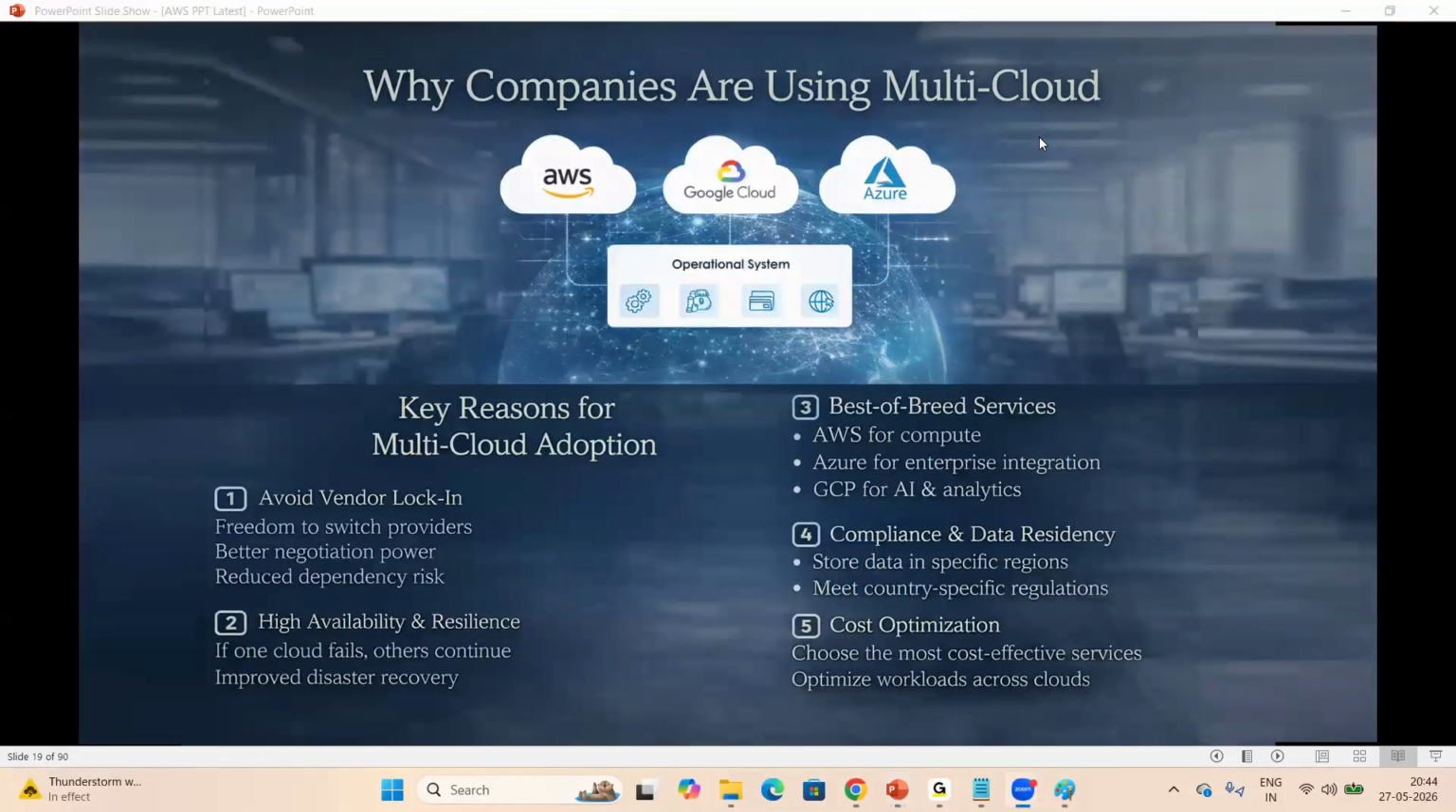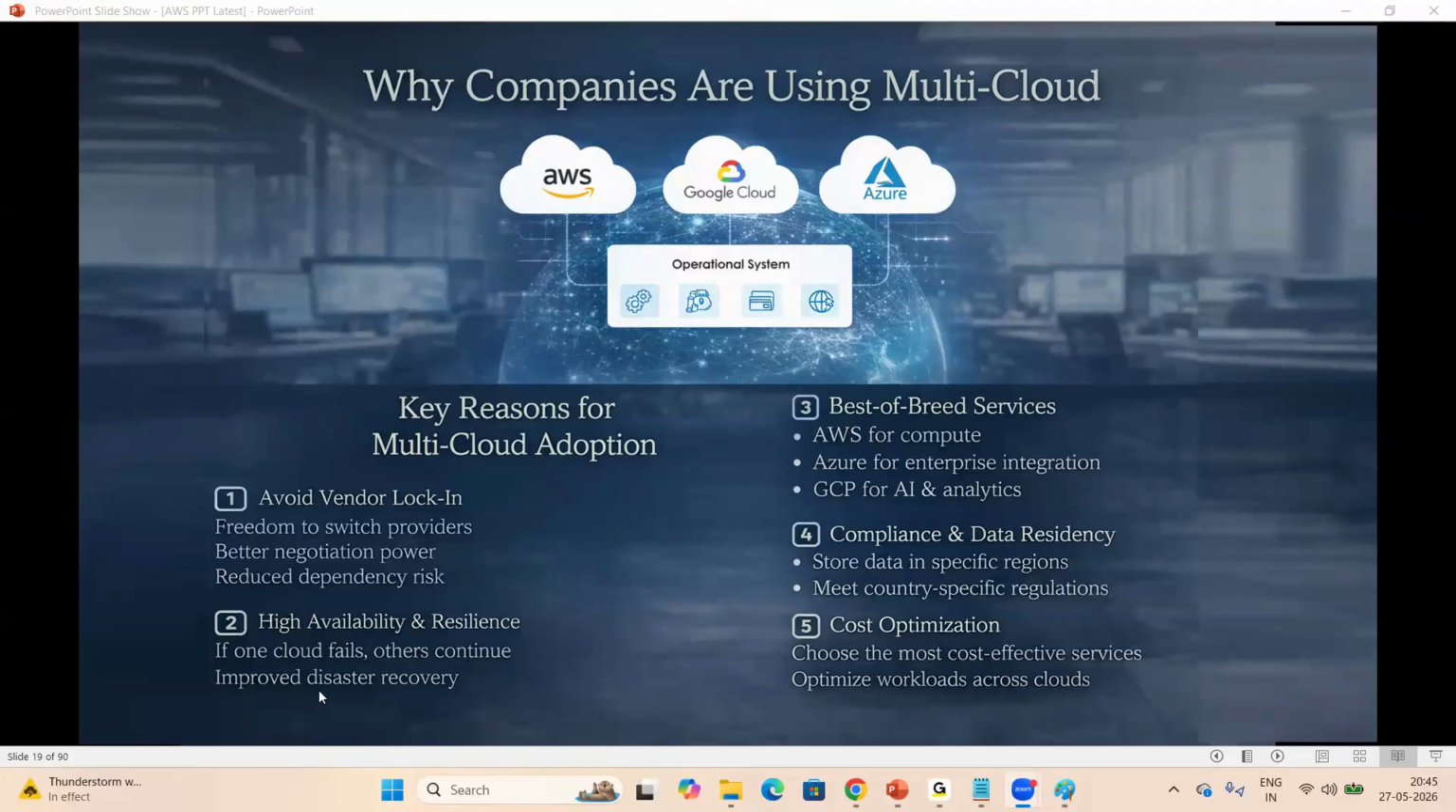Why are companies using multi-cloud? This is very important. Look here, everyone. What are the key reasons for multi-cloud adoption? Look at here. Vendor lock-in. To avoid vendor lock-in. What is vendor lock-in? Freedom to switch providers. You can switch to AWS, we can switch to Azure, we can switch to Google Cloud, we can use any cloud, right? And also high availability and resilience. If one cloud fails, we can continue with others.